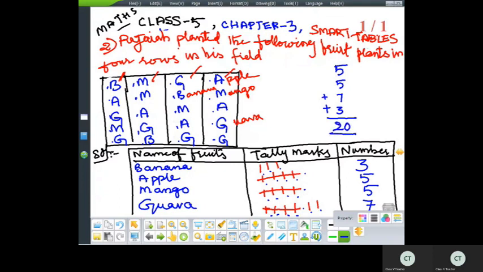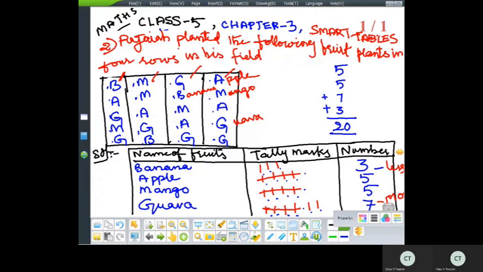Got it? Total is 20 and less number are banana and more number are guava. Yes?